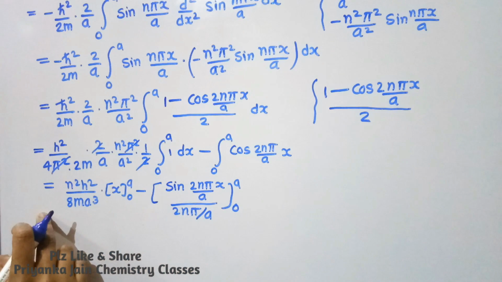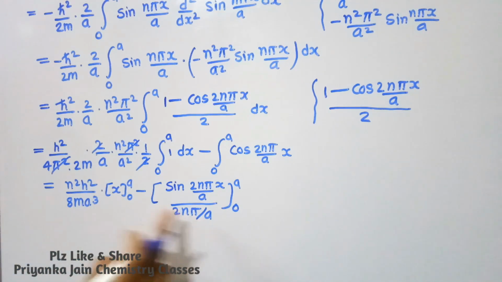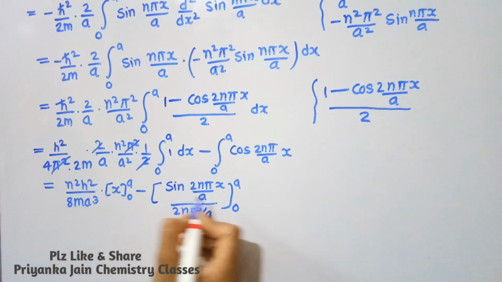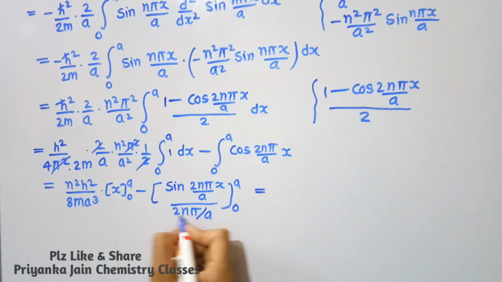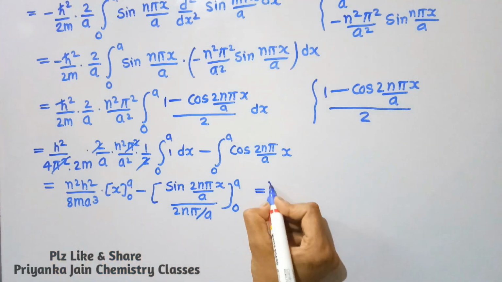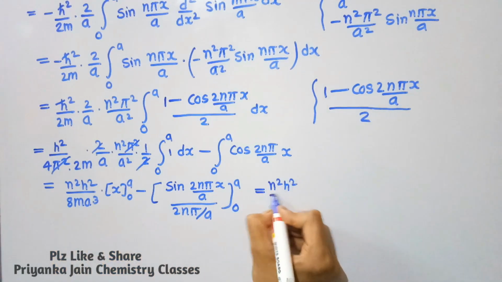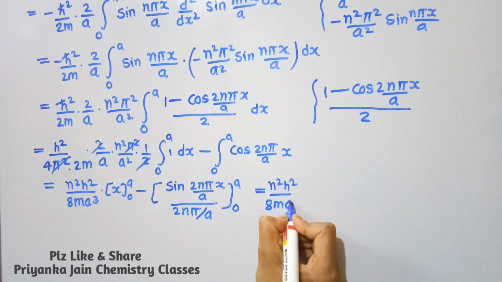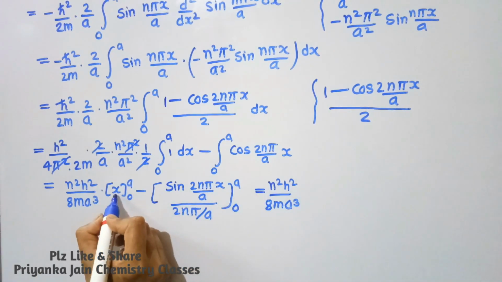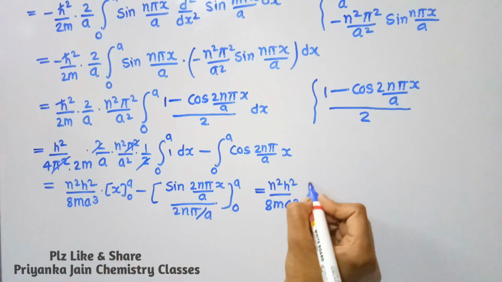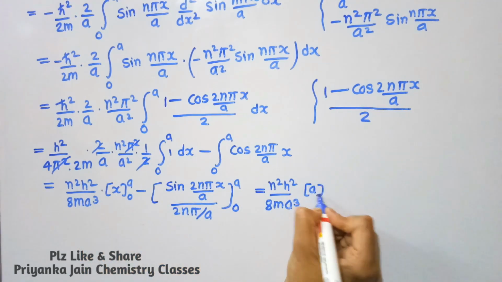This term will go to zero. We can take this term outside the limits, so we write n square h square upon 8 m a cube, and this will be equal to a minus 0, so it will be equal to a.